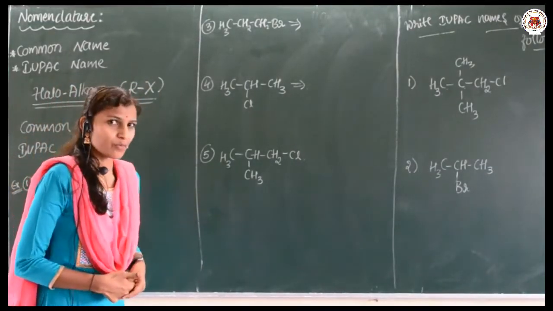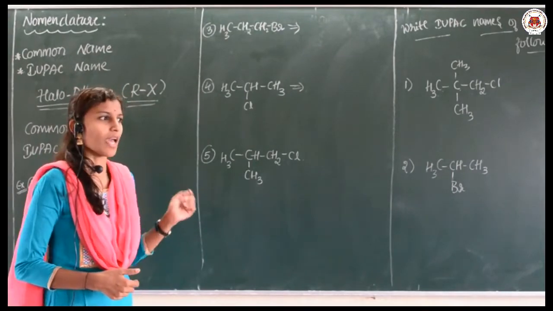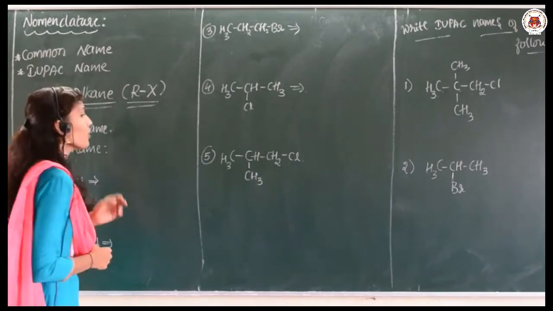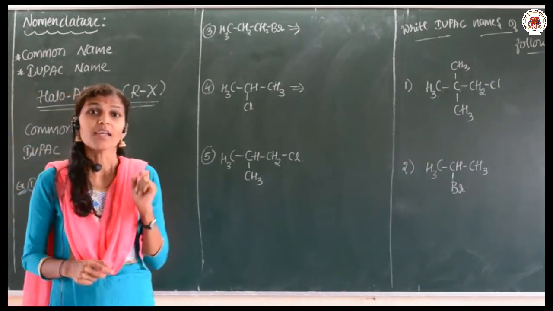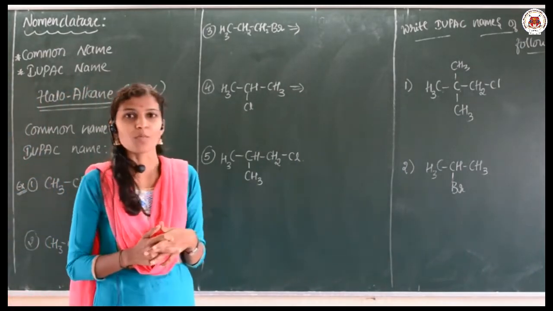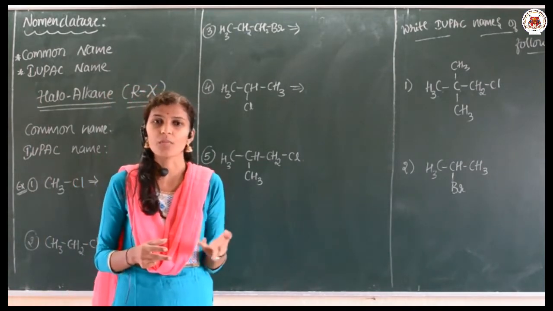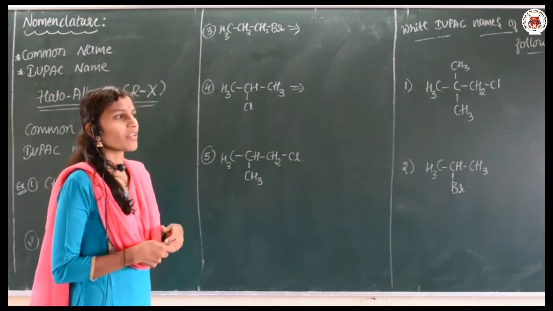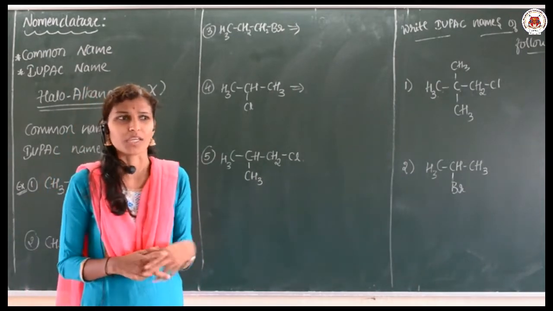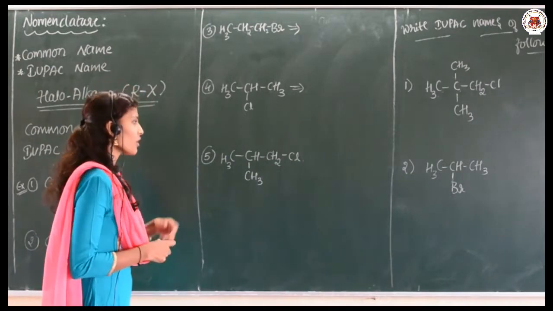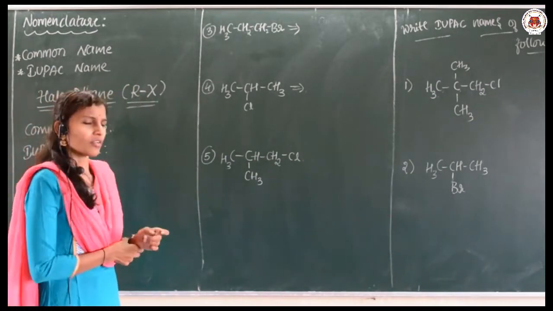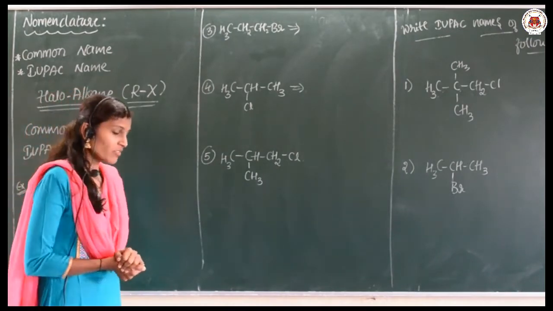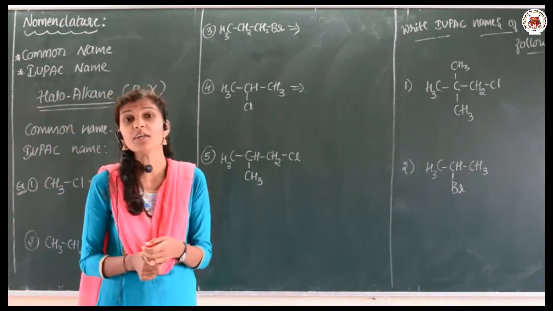So in the last class we discussed the classification of haloalkanes and haloarenes. Today we are going to discuss the nomenclature of haloalkanes and haloarenes. Usually compounds are named in two ways: one is the common name and the other is the IUPAC name, and IUPAC naming is a very systematic manner. Commonly we use the common names, while IUPAC naming is the systematic way of naming the compound.